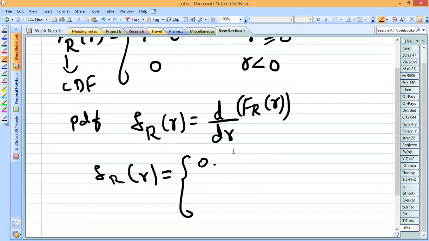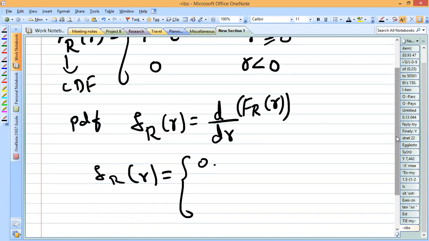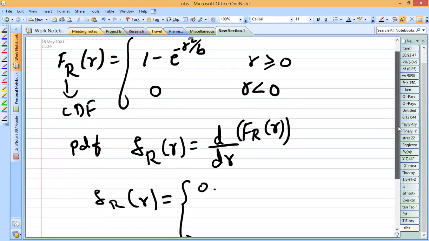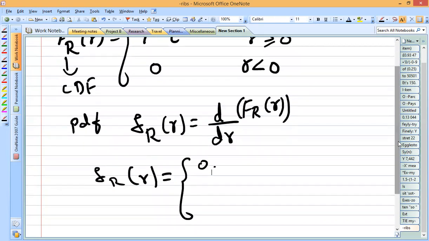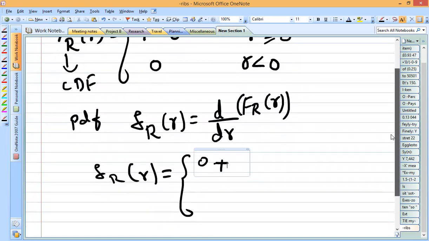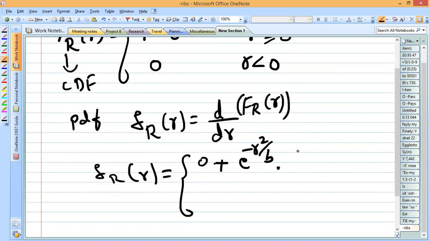Next we have the second term, minus e to the power minus r square by b.